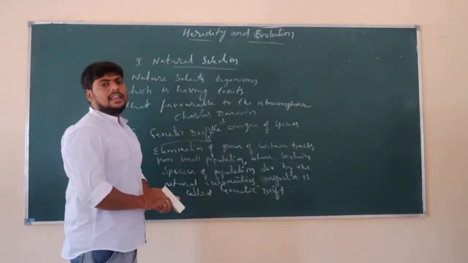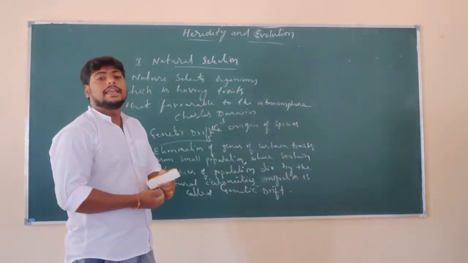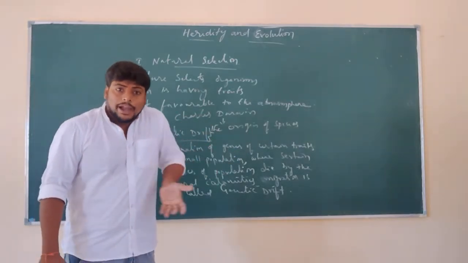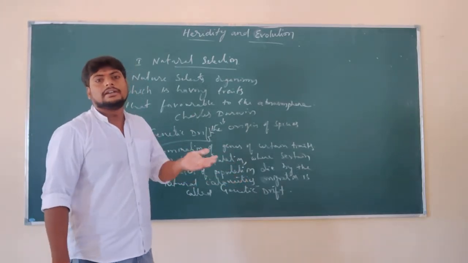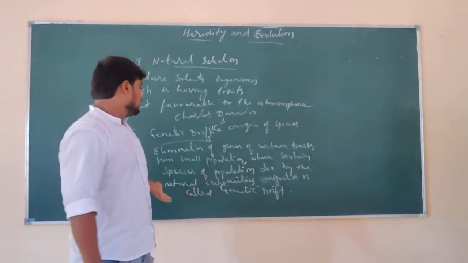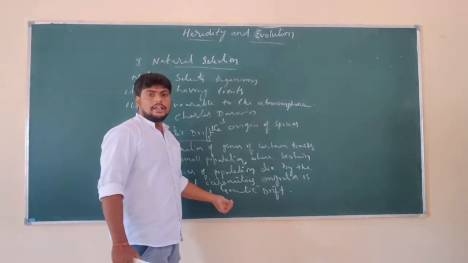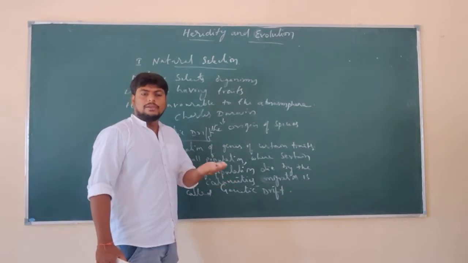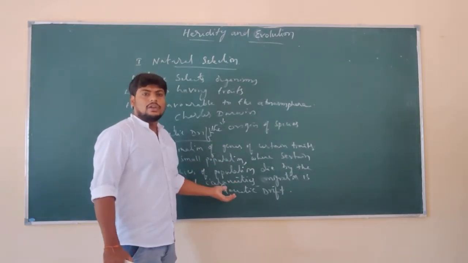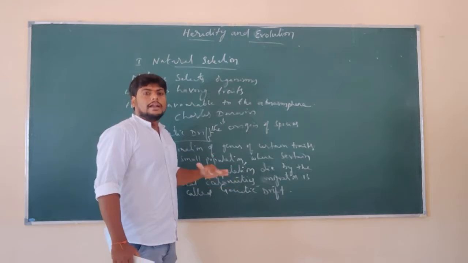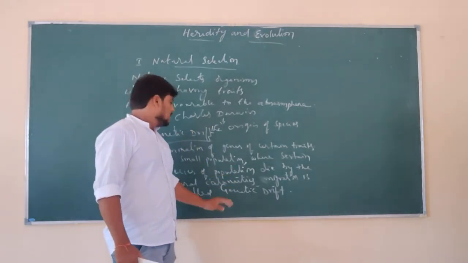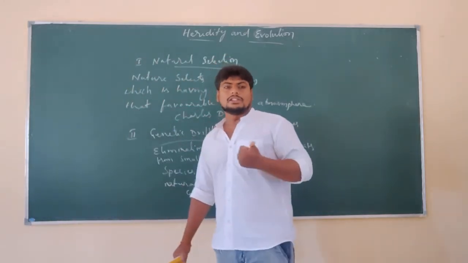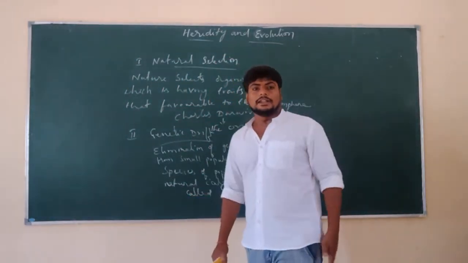Very simply, elimination of traits or characters from a small population. Why do the species die? Either it occurs naturally, like floods or forest fires. Any form of natural calamity that hits them makes them be eliminated from the race. Or they may start migrating, going from one place to another place. That condition may also cause the development of new traits.